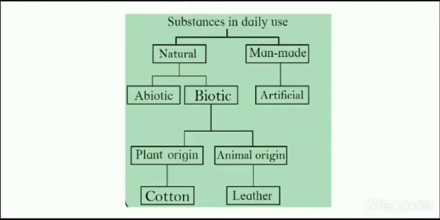Use your brain power. Complete the table below showing how substances of daily use are classified. So, students, substances in daily use are classified as natural and man-made substances. Man-made substances are made by man, and natural substances are obtained from nature and further classified into biotic and abiotic substances.